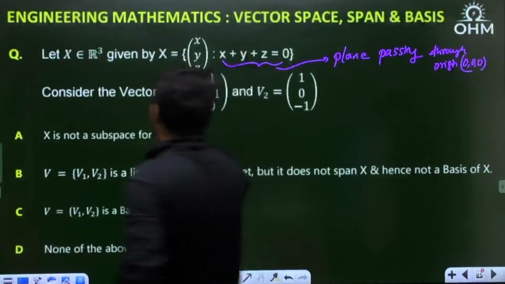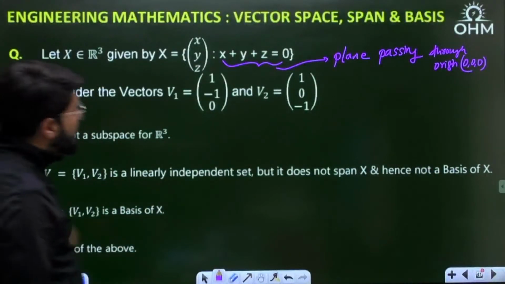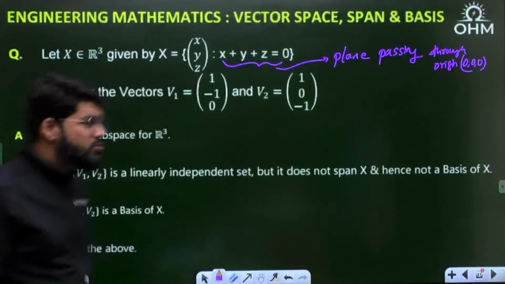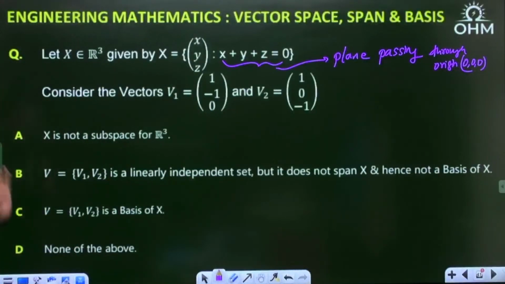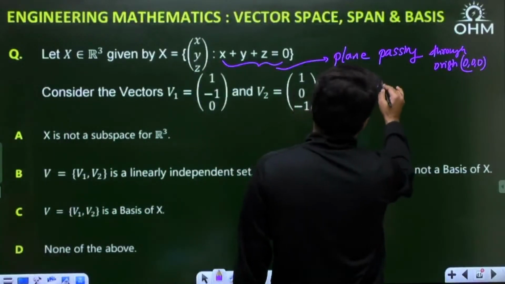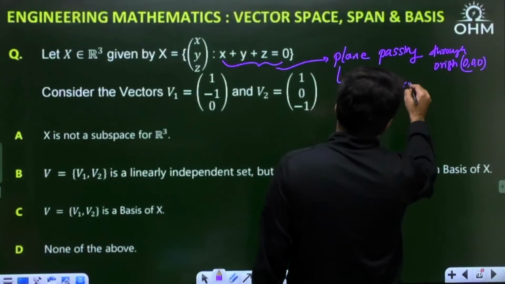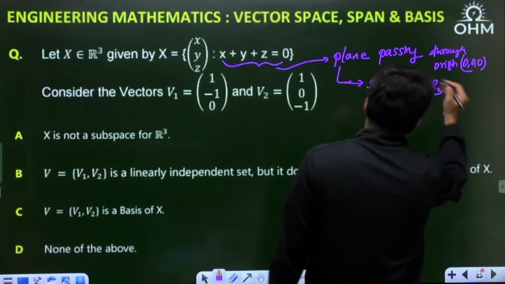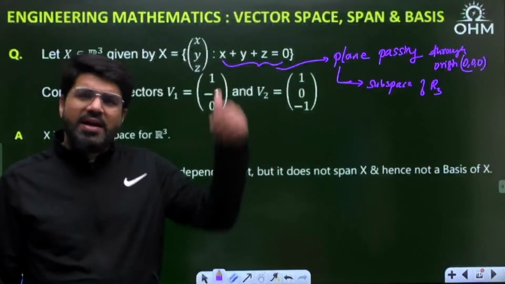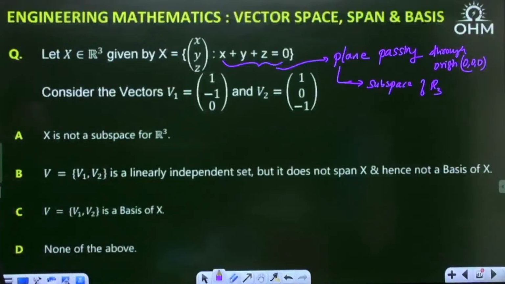Consider the vectors V1 and V2 given to you: 1, minus 1, 0 and 1, 0, minus 1. Similar to vectors I have taken earlier also. My first option is that X is not a subspace of R3. But it is a subspace of R3. This plane passing through the origin is a subspace of R3. Why? Just rewind the video, go to the beginning and you will understand why. It is a subspace, so this is false.